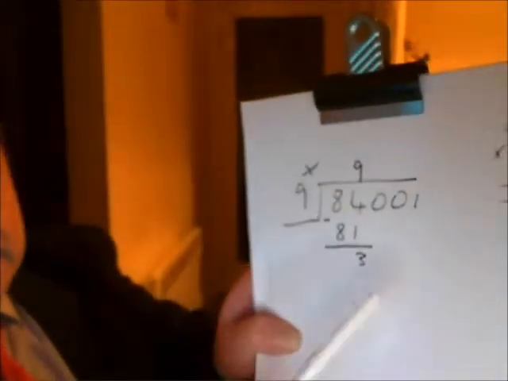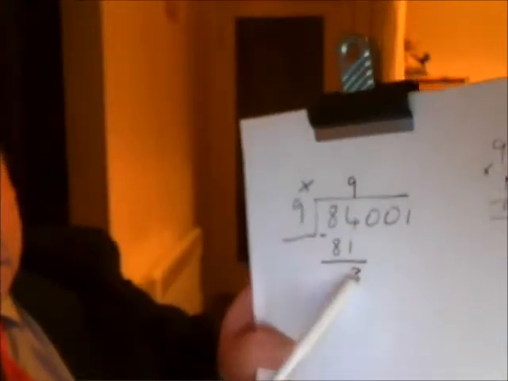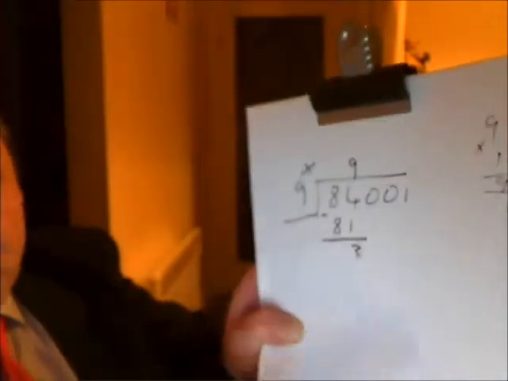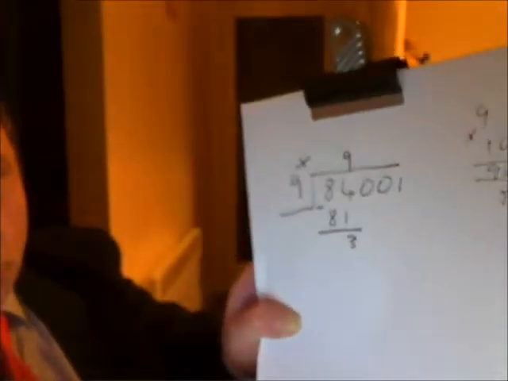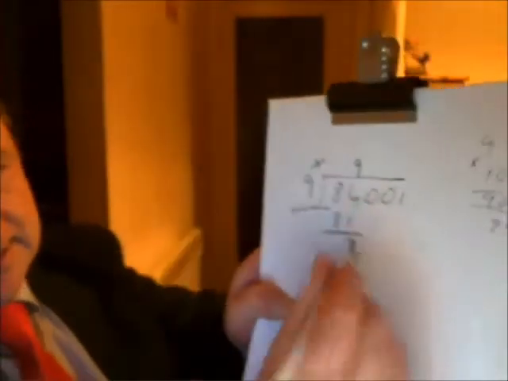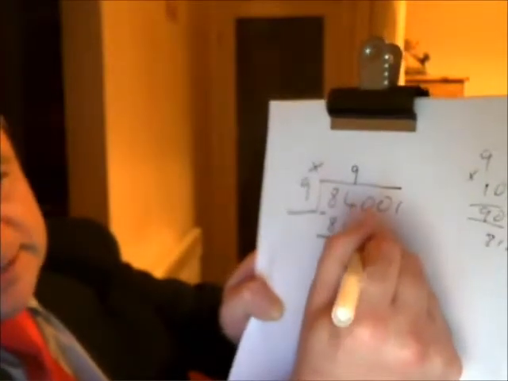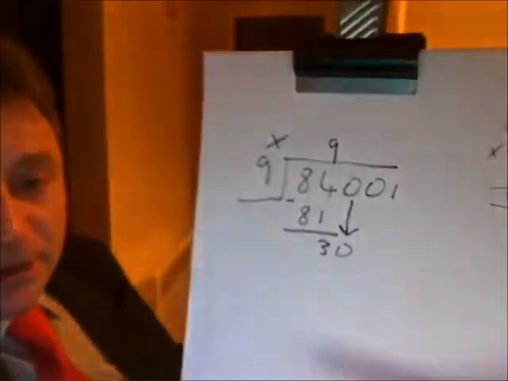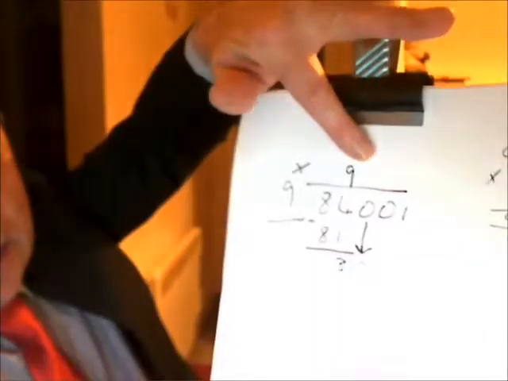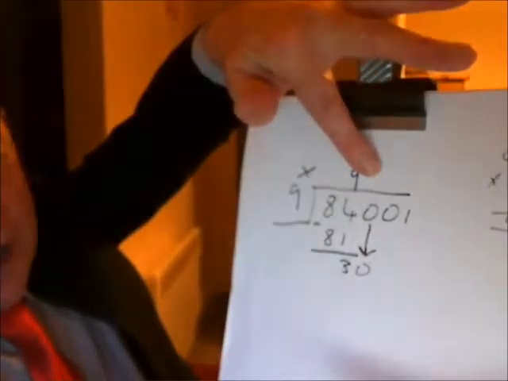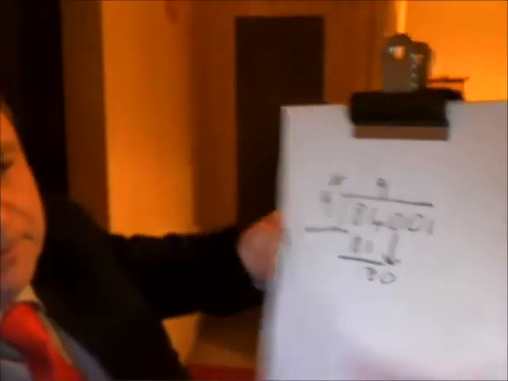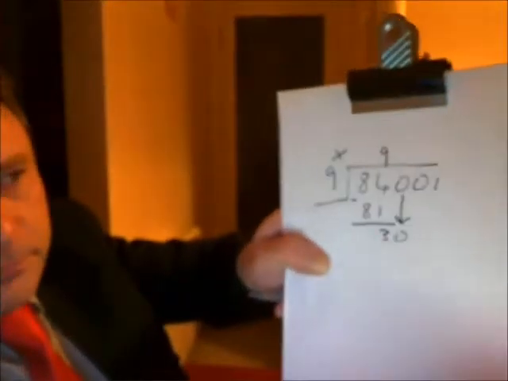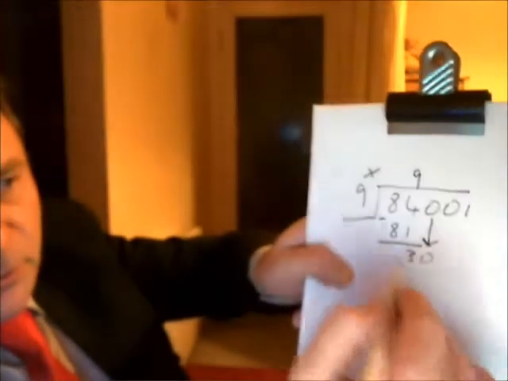A lot of people think the next step is to put 9 into 3 and then put a 0 up there. Wrong, wrong, wrong. You don't do that. The next step is to bring the next number down, okay? It's only when you've brought the next number down can you add anything else up there on the answers section, okay? So, 30. After we brought that 0 down, we've got a figure of 30.